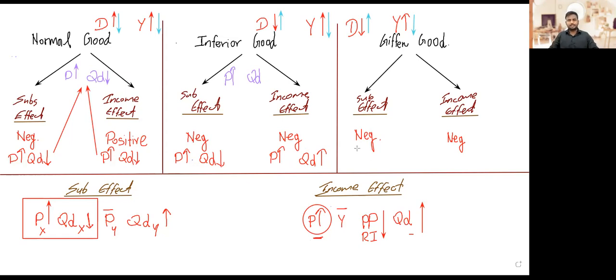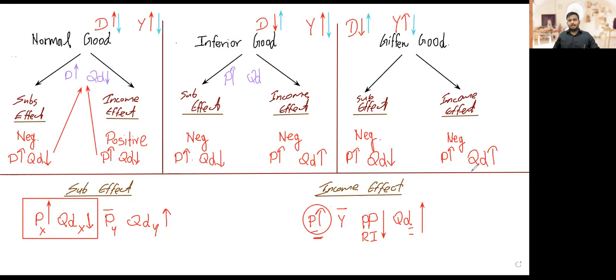Here, like I said, the substitution effect for any good is the same. When the price goes up, quantity demanded comes down based on the substitution effect. That's okay. The income effect for an inferior good is negative. So what happens when price goes up? At the end, we end up with quantity demanded going up, because when price goes up, due to the income effect being negative, the real income comes down and quantity demanded goes up. So at the end, when the price goes up, quantity demanded goes up.